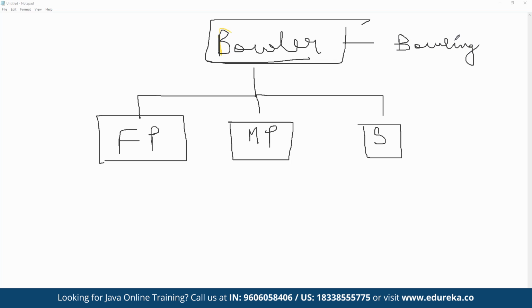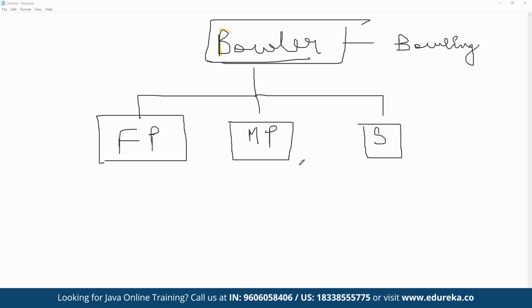And now this method may be used by all the other child classes as well. As we all know, a fast bowler is going to bowl differently compared to medium pacers and spinners in terms of bowling speed, because the entire way they bowl is completely different. Similarly, a medium pacer's implementation of the bowling method is also going to be different. In the same way, a spinner also bowls differently, correct?